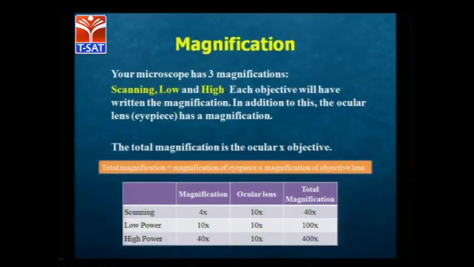For scanning, the objective magnification will be 4x and the ocular lens is 10x, so the total magnification will be 40x. Low power is 10x objective with a 10x ocular lens, so the total magnification is 100x. When we check in high power, it is 40x with 10x, and 400x is our total magnification. These can be adjusted through the microscope.